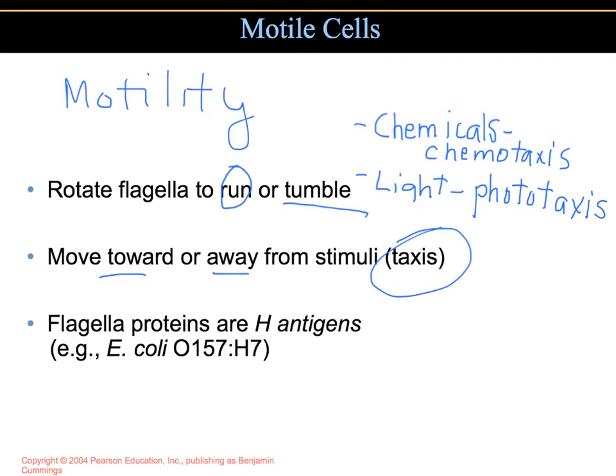The flagellar protein, which is called an H antigen, is useful in distinguishing among variations within a species. We call that serovars. There are at least 50 different H antigens just for E. coli.